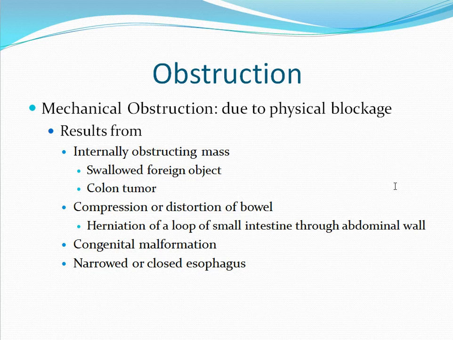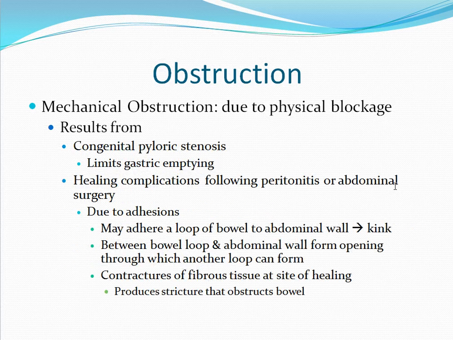It could be a congenital malformation causing a mechanical obstruction. It could be due to a narrowed or closed esophagus. It could be due to a congenital pyloric stenosis. This is a narrow opening to the duodenum that limits gastric emptying. It could be the result of healing complications following peritonitis or abdominal surgery. This often leads to the development of adhesions.